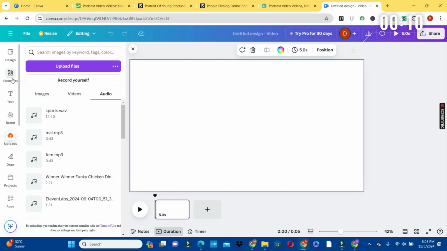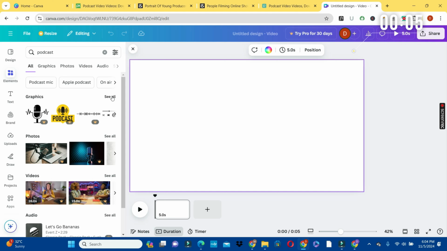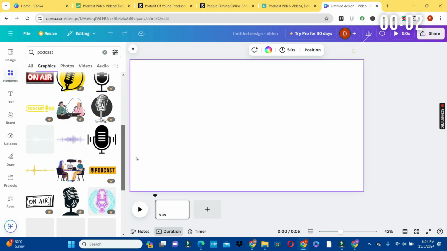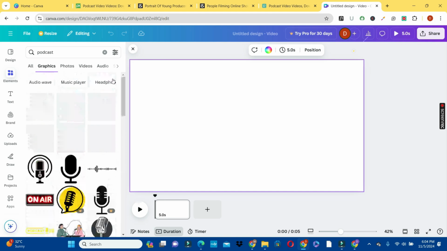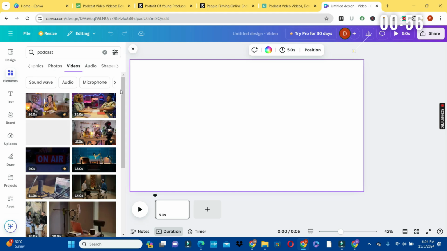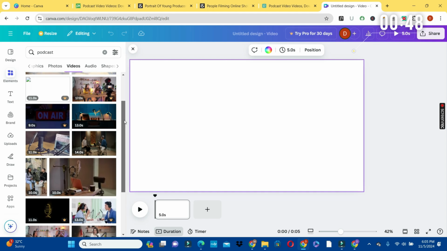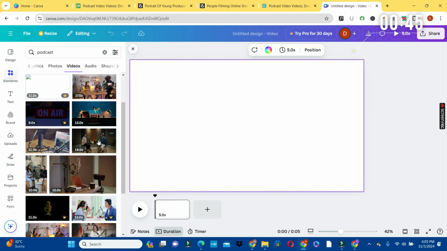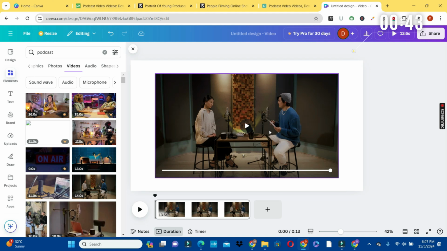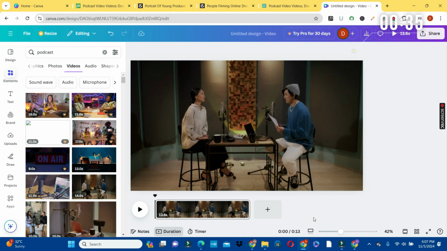Go to the elements section, type podcast in the search bar and search for podcast video. Now we're going to click on see all so that we can have so many images to choose from. We want a video to use, so we can click on the video button and go through the videos and choose one of the free videos. If you're on the paid version, then you can use any of the paid videos, but since we're on the free version, we're going to use one of the free videos. So let's go with this one. We have two people on the podcast, a male and a female. That's what we're going to use for our podcast. Right click on the video and set it as background.